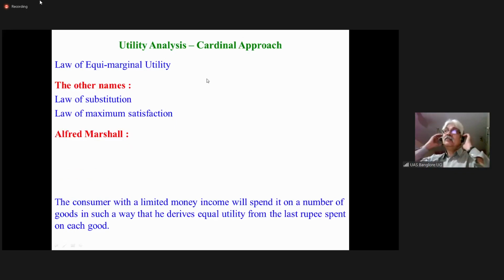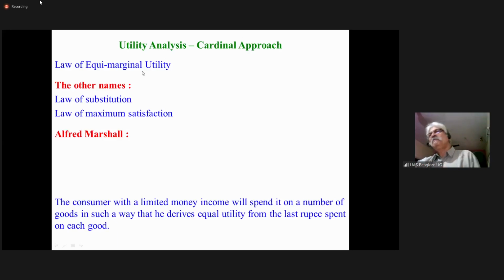Utility analysis. We talked about utility a couple of minutes ago. Now, in one of the classes, we had also seen that utility analysis can be done using either the cardinal approach or the ordinal approach. And we had also seen that the main proponent of cardinal analysis was Alfred Marshall, and for the ordinal approach, it was Hicks and Allen. So a few slides on this aspect.